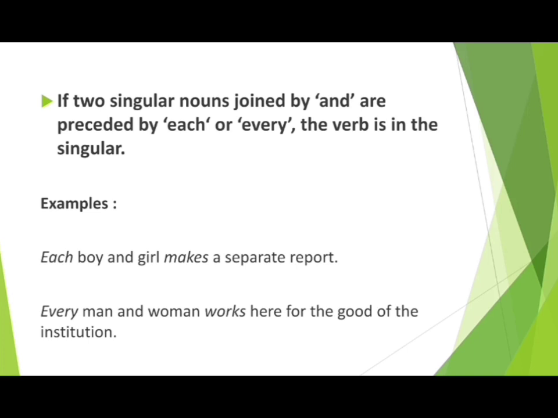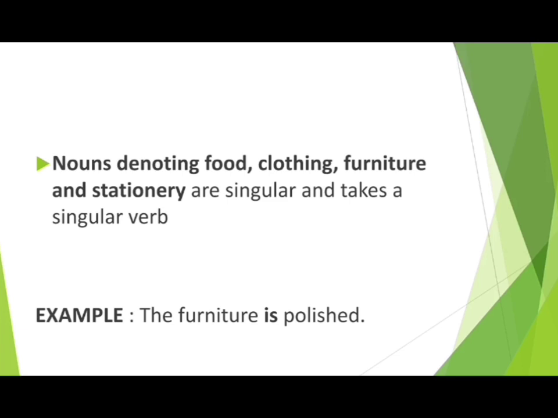Every man and woman works here for the good of the institution. Man, singular noun, woman, singular noun, and we have the word and which is joining these two. And every is written before man and woman. So that is why we are using a singular verb works here, W-O-R-K-S, works. Every man and woman works here for the good of the institution. We move ahead with the next rule.